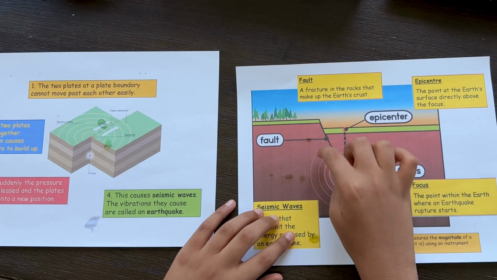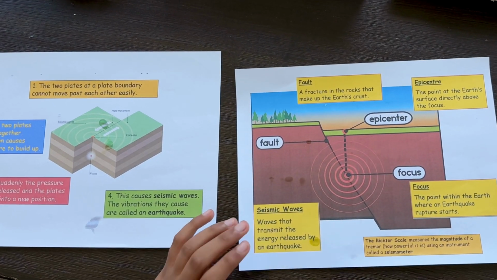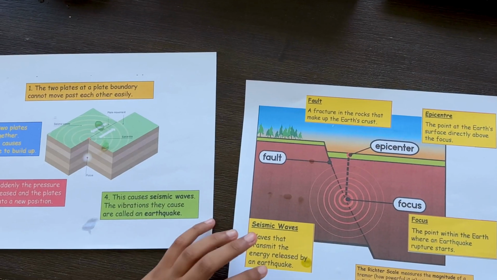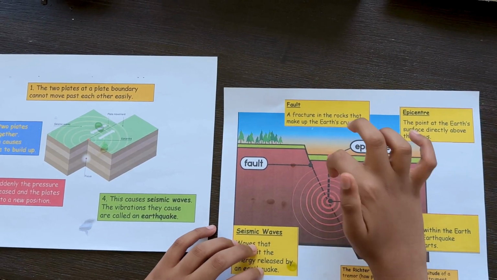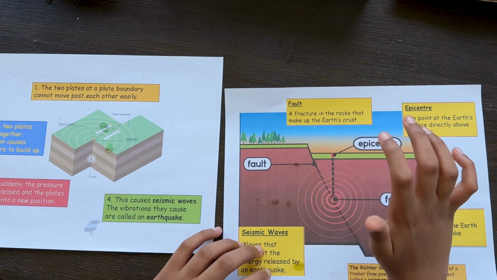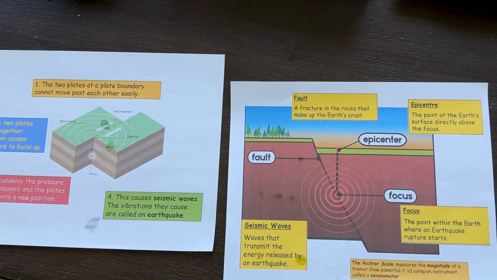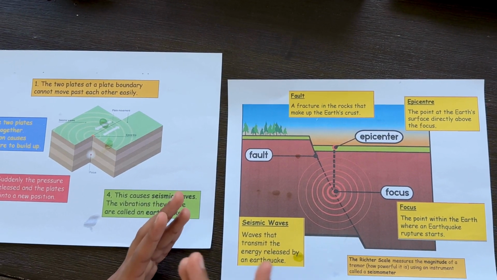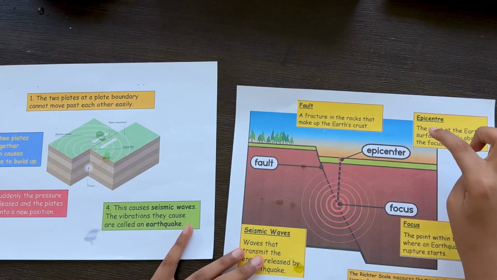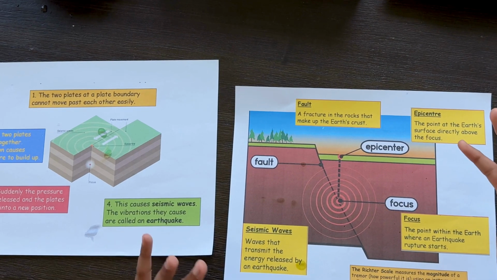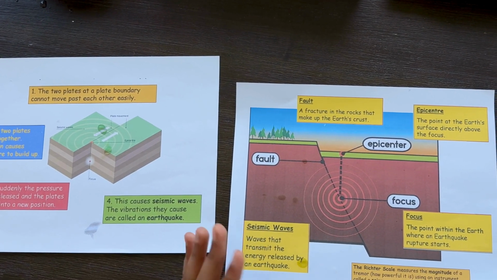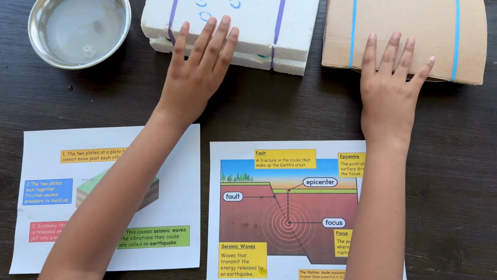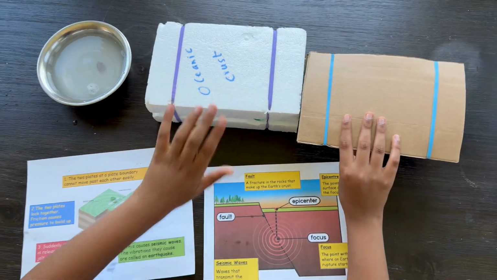You can see these red lines right here. Those are basically vibrations caused by a seismic wave, and they travel upwards to the epicenter. The epicenter is right here, and it's the most dangerous part of the earthquake anatomy. The closer you are to the epicenter, the more danger you're likely to be in. The epicenter is the point at the Earth's surface directly above the focus. And this is the focus and this is the fault line. And this is an example of a transform